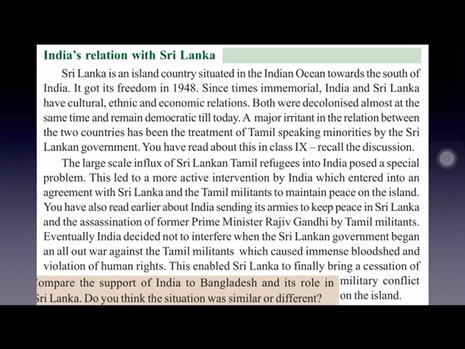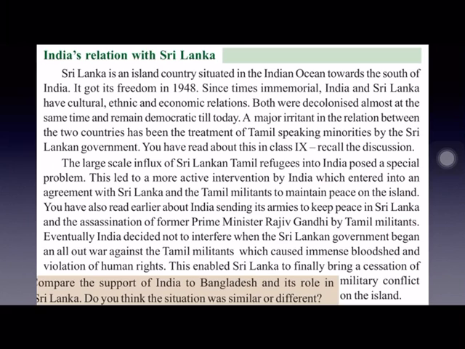These Tamil speaking people formed into the LTTE group. LTTE is Liberation Tigers of Tamil Eelam. They formed into a group called LTTE, and they started fighting against the Sri Lankan government. So there were many clashes between Sri Lanka and Tamil speaking people in Sri Lanka. But whenever these clashes were severe, these Tamil speaking people were driven out of Sri Lanka. And when these people came back to India in thousands of numbers, it became a problem for the Indian government to accommodate all these people again.